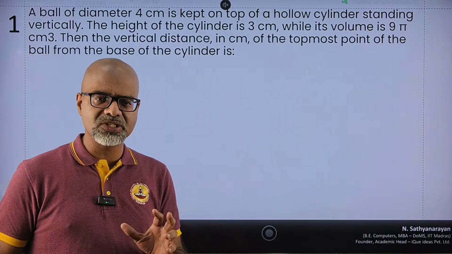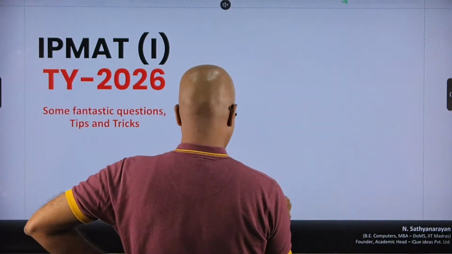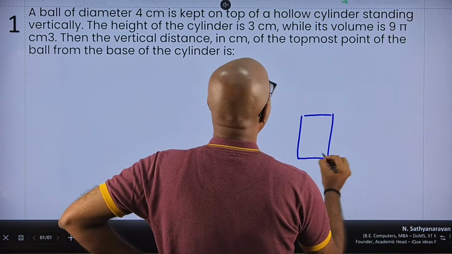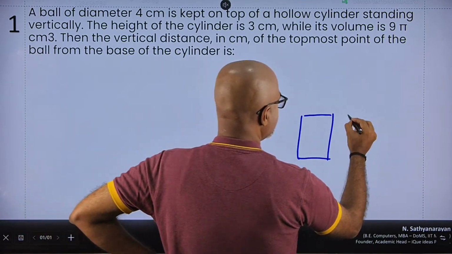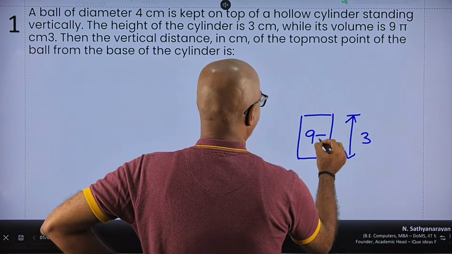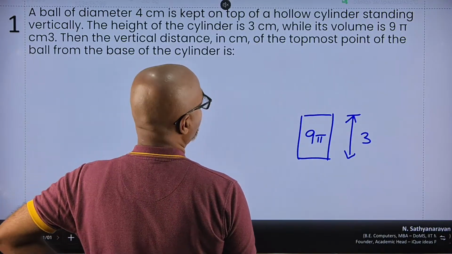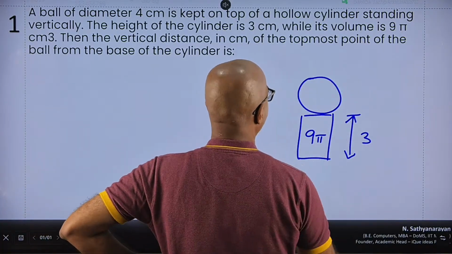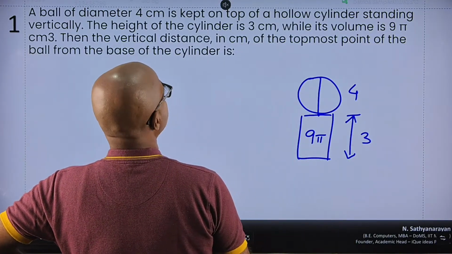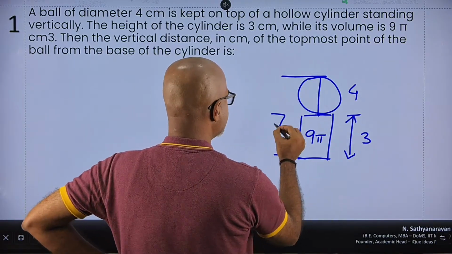So as a student, what would most of us think? Okay, there is a cylinder. So let's take the cylinder which is there. Okay, it is given that the height of the cylinder is 3 centimeter, volume of the cylinder is 9 pi, and there is a 4 centimeter diameter ball on top. Okay, so something like this on top. So if the diameter is 4 centimeter, then what is the distance of the topmost point of the ball from the base? Oh, so easy, 4 plus 3, 7.